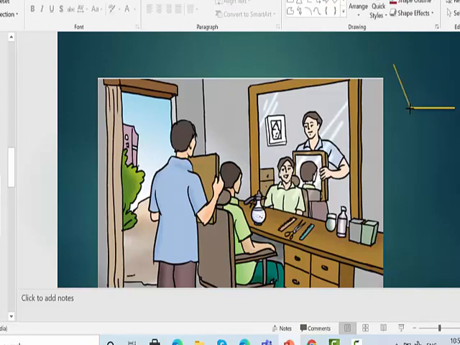Suppose these are the two mirrors. Let's say I keep the two mirrors like this, and the angle between the two mirrors is 30 degrees. This is the first mirror, this is the second mirror, and the angle between them is 30 degrees.